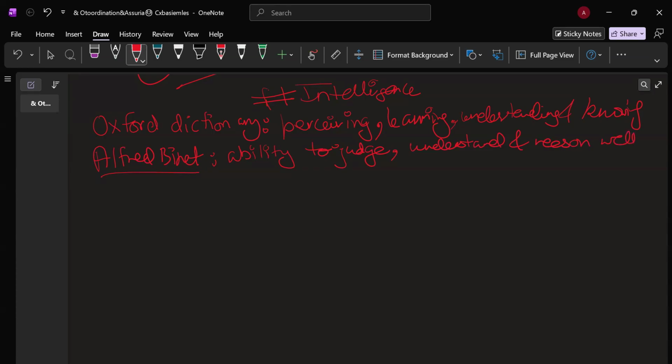Okay. Then you have Wechsler. So in terms of functionality, he has defined intelligence. Okay. First, focus on functionality. Functionality means the value for adaptation to the environment. When is a definition or a concept considered to be functional? When it is adapted in the environment, right? So functionality here means value for adaptation to the environment.